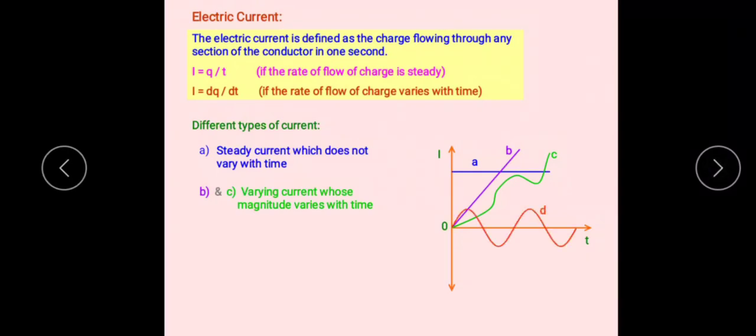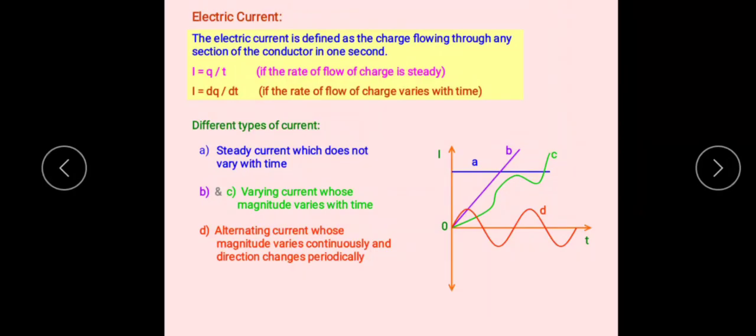Then this is the fourth curve, the curve D. Here the current varies alternately. See here, positive, negative, like this. The current varies alternately here. Hence curve D shows alternating current whose magnitude varies continuously, and the direction changes periodically. Positive, negative, like that.